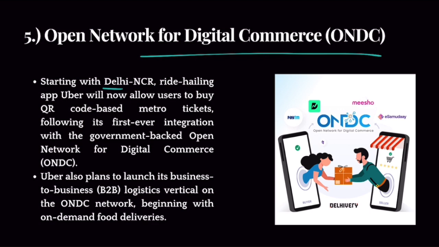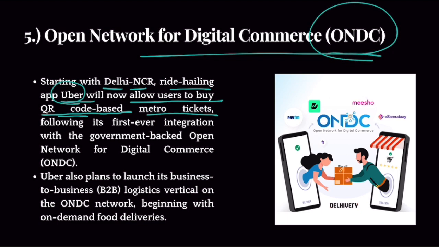So starting with Delhi NCR, ride-hailing app Uber will now allow users to buy QR code-based metro tickets. So users can buy metro tickets using QR code through the Uber app. And the Uber app will use ONDC, India's Open Network for Digital Commerce. So look, for seamless payments, Government of India launched UPI, right?